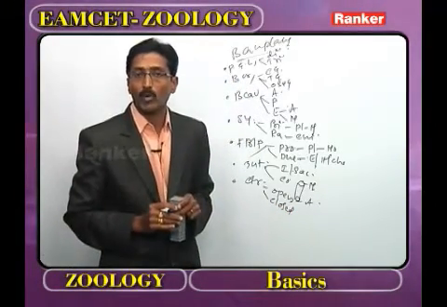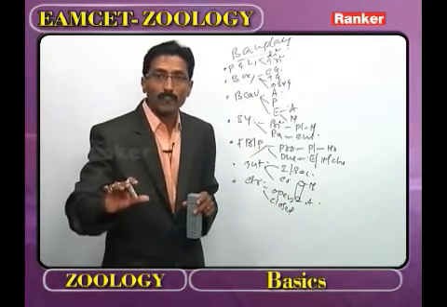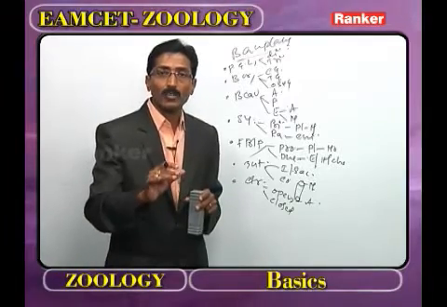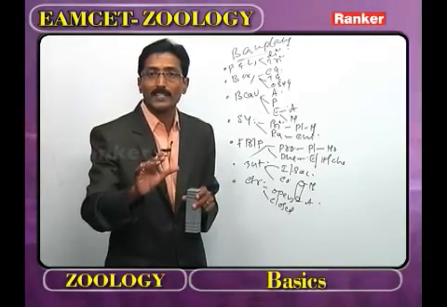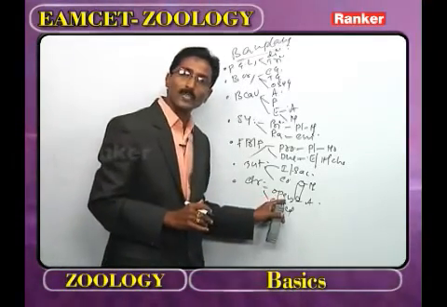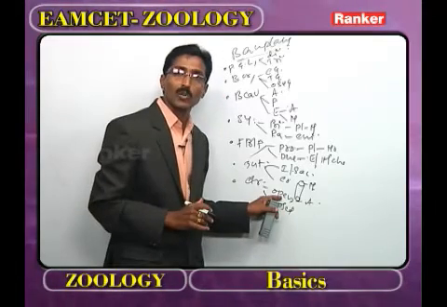What is meant by open type of circulation? The blood flows in sinuses. Here we get one doubt. What is meant by sinuses? Spaces. The blood flows in the spaces, that we call open type of circulation.